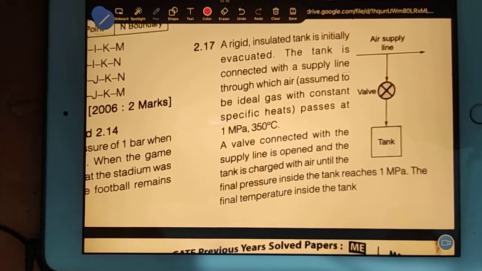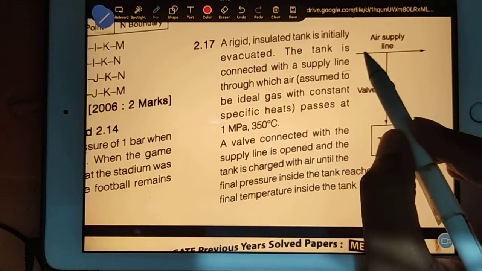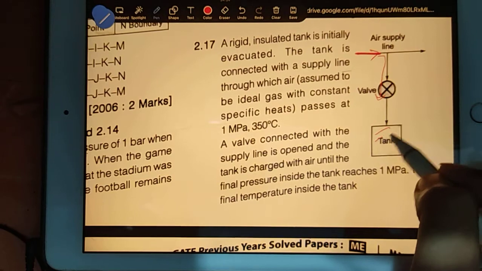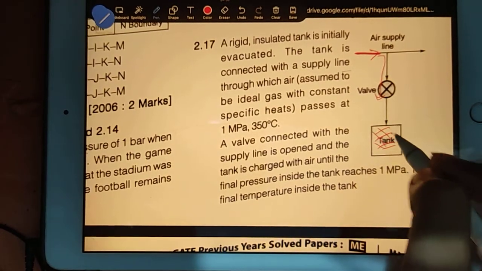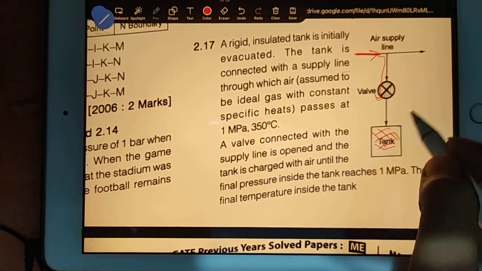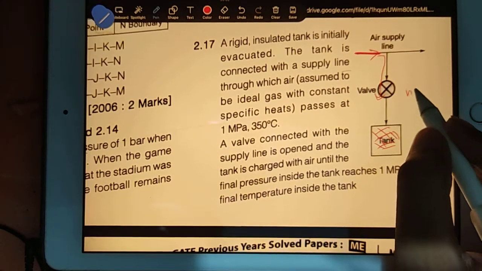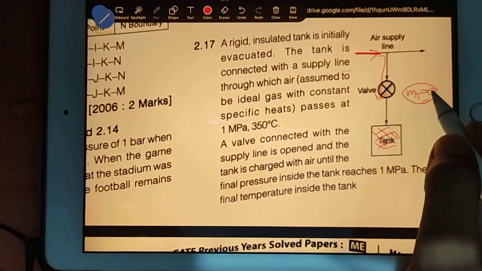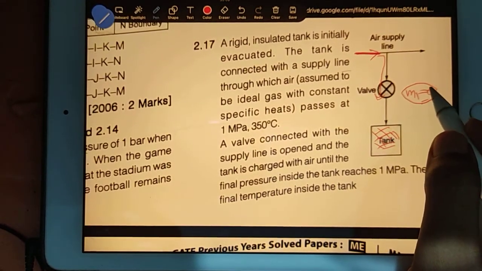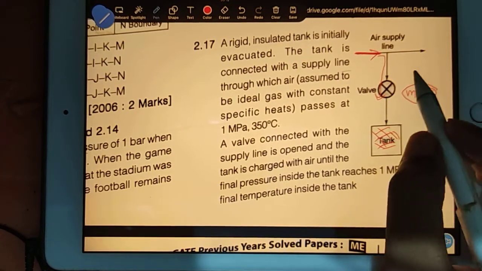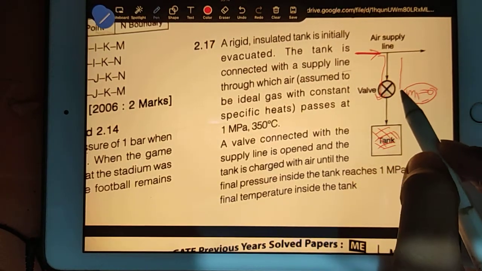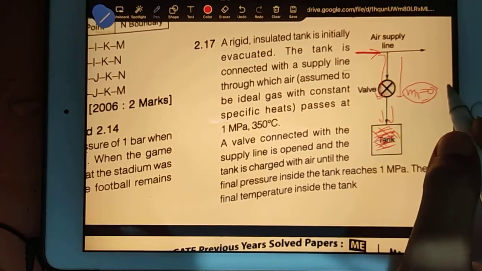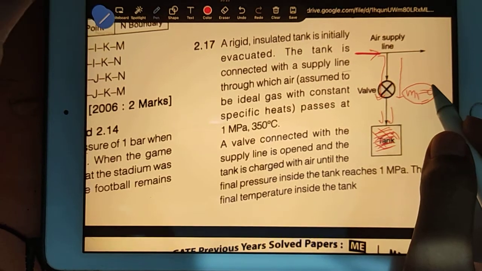Okay, now see. Whatever mass is coming, that mass we are sending in this direction. It is entering the tank. So in the tank, do we have initial mass? No. In the tank, we don't have initial mass. So just consider M1 is representing initial mass. So initial mass is 0. So because of initial, whatever property is there, every property is 0. Now when the system is filling the material, then internal energy will change for sure.